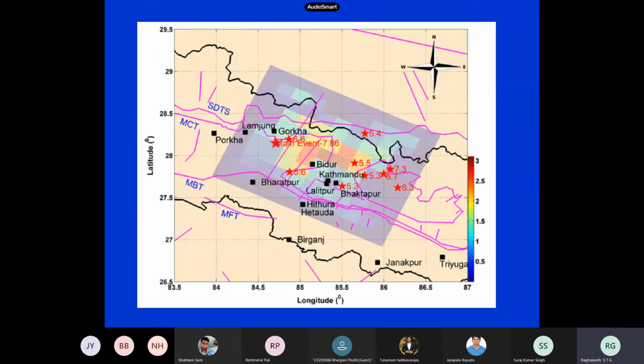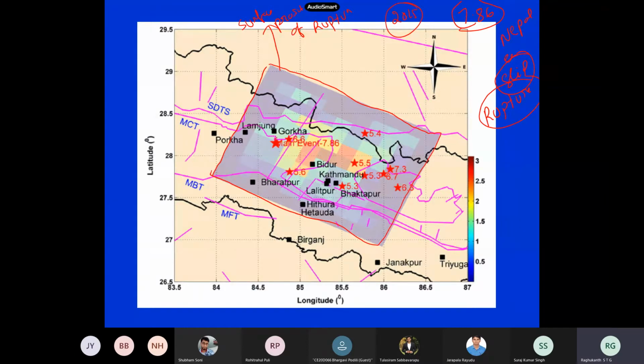You can see, this is for the Nepal earthquake. This is the slip, that is the earthquake rupture model: how the crack has propagated inside the earth. I'm just projecting it onto the surface, the surface projection of that rupture, that is the fault. This Nepal earthquake had a magnitude of somewhere around 7.86, and it occurred in 2015. These are the dimensions: this much portion of the fault has ruptured due to this earthquake.